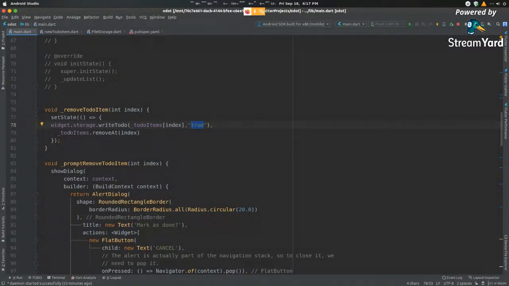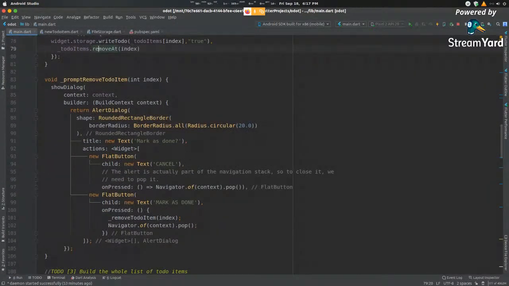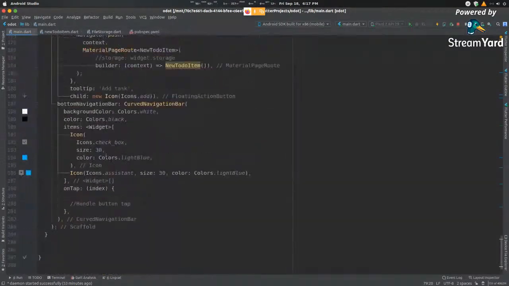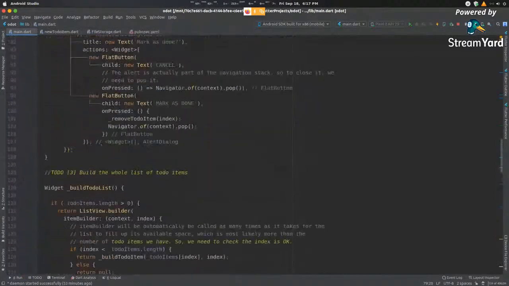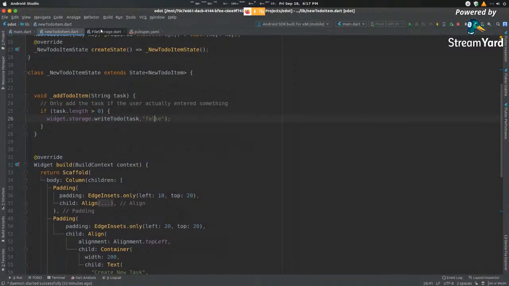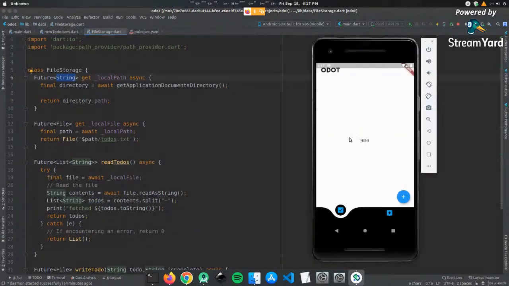And then over here, in my to-do items dot remove, I'm removing it from the local list that I have here. This is the old function. This is our build to-do function. And now that is our base code done. Let us run the app. Let's make sure we don't have any errors here. All right, let's run the app.